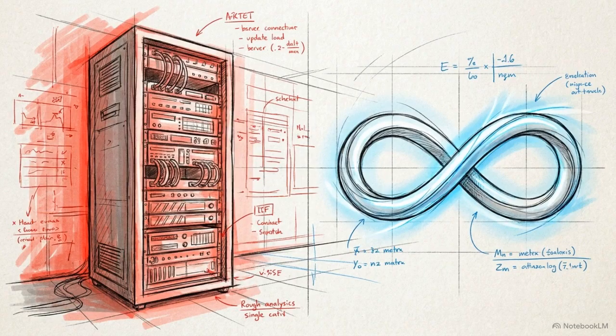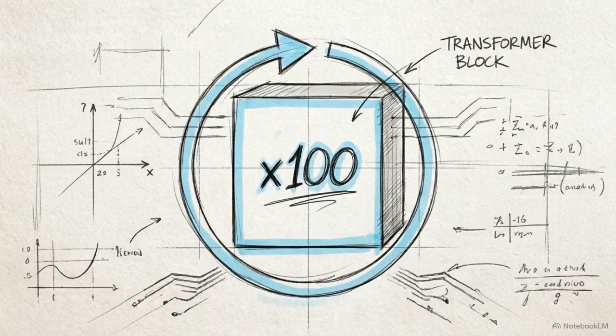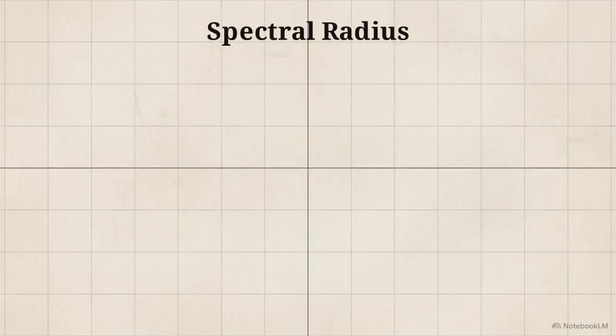If looping hidden states is so efficient, an obvious engineering question arises. Why not just take a standard transformer block and loop it 100 times? The answer lies in the spectral radius of the transition matrix.